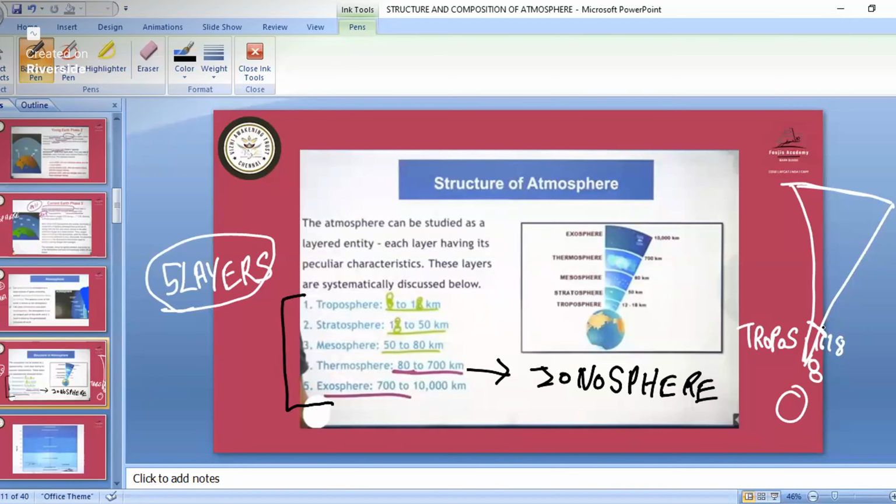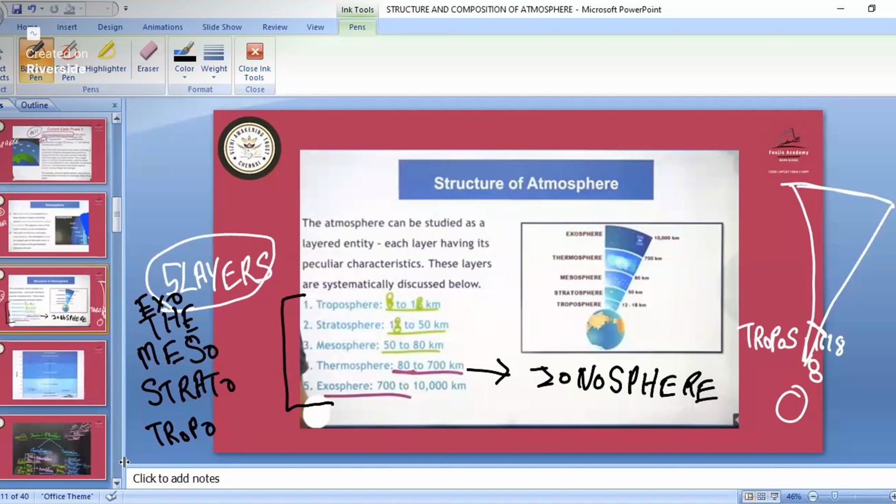Okay, so the first layer of the atmosphere is the troposphere. Then we have the stratosphere, then the mesosphere, then the thermosphere, and finally we have our exosphere. All these are arranged based on the different processes occurring in those parts.